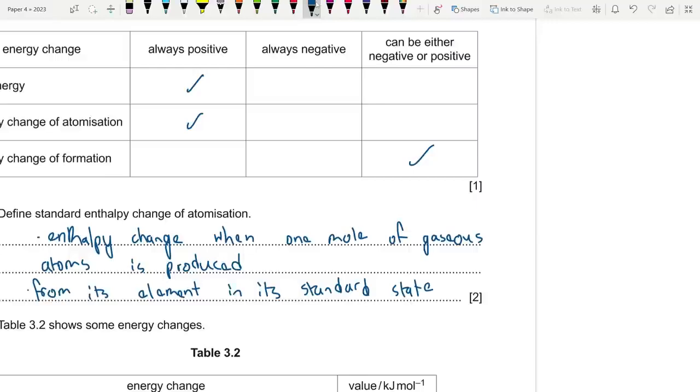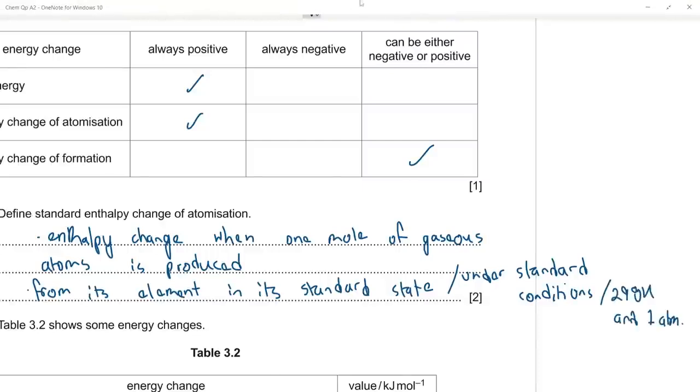You could say from its elements in their standard states, or you could say under standard conditions, same thing. Or at 298 Kelvin and 1 atm, same. Okay, it's up to you guys.